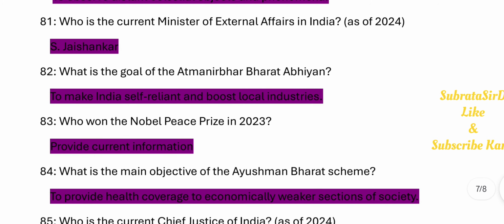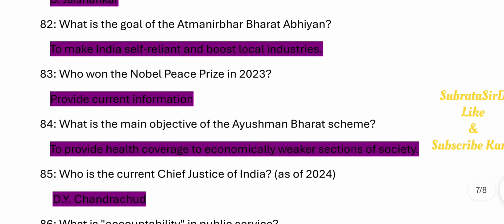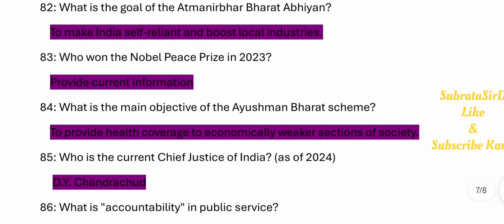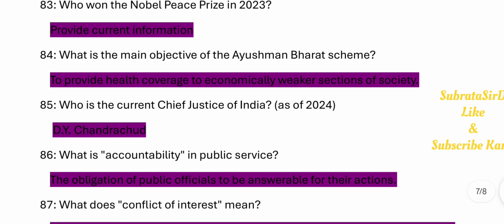82. What is the goal of the Atmanirbhar Bharat Abhiyan? To make India self-reliant and boost local industries. 83. Who won the Nobel Peace Prize in 2023? Provide current information. 84. What is the main objective of the Ayushman Bharat scheme? To provide health coverage to economically weaker sections of society.